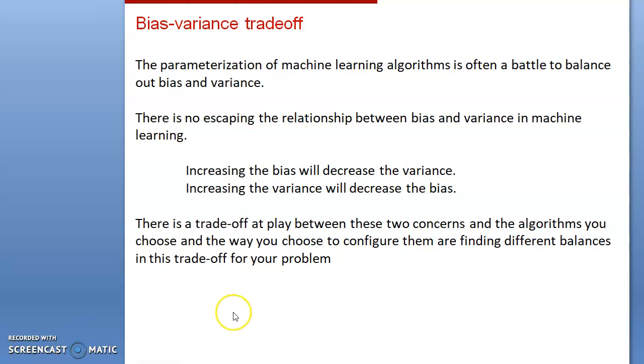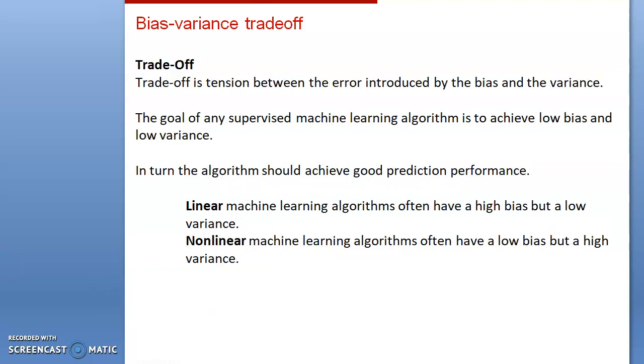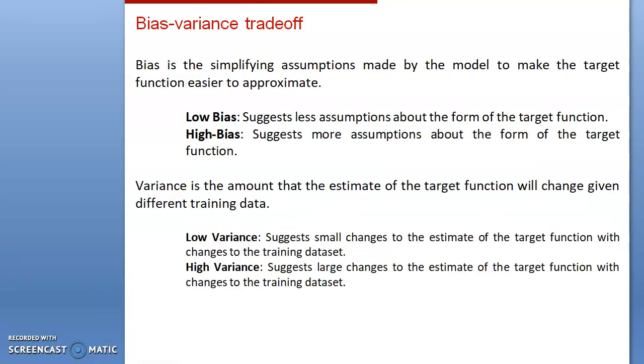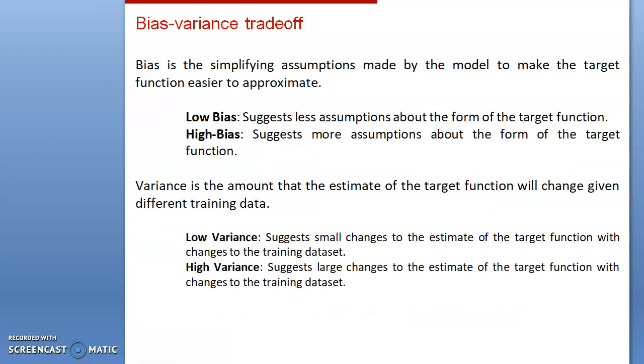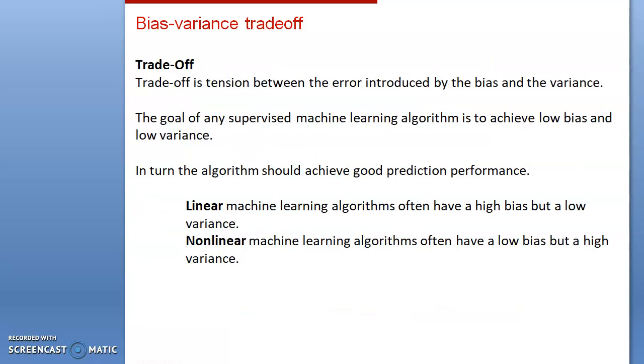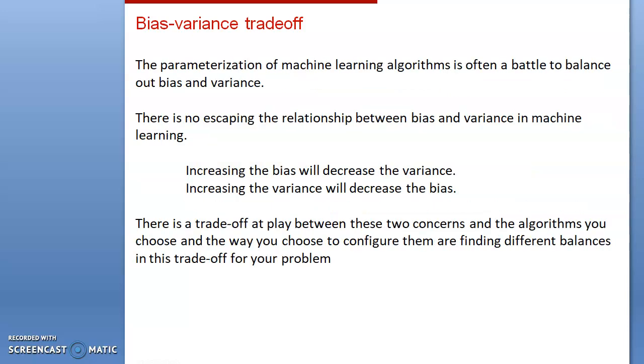There must be a trade-off between the bias and the variance, because low variance and low bias will give good performance in machine learning. The goal of the algorithm is to achieve low bias and low variance.